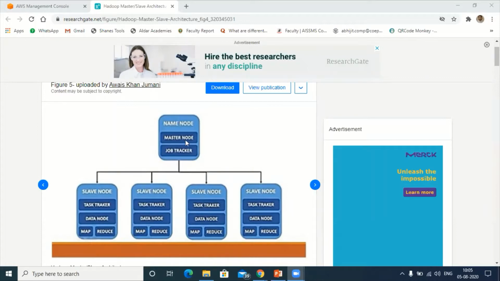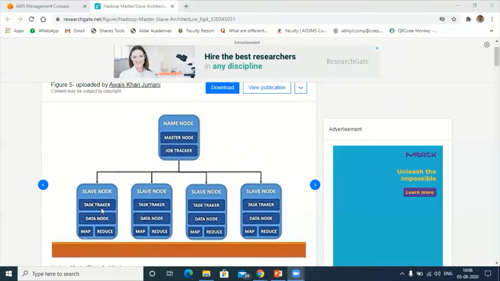There will be a master node and job tracker, and the master node is the one who takes all the decisions inside the cluster. In the same way, these are the slaves, which are nothing but the cars, you can say. Under the slaves, it is divided into three parts.